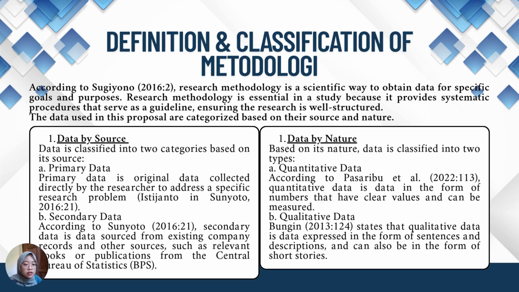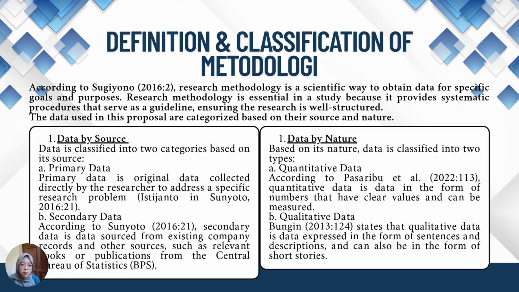Data is classified into two categories based on its source. The first is primary data. Primary data is original data collected directly by the researcher to address a specific research problem, based on Istijanto in Sunyoto 2016. The next is secondary data. According to Sunyoto 2016, secondary data is a data source from existing company records and other sources, such as relevant books or publications from the Central Bureau of Statistics, or BPS.